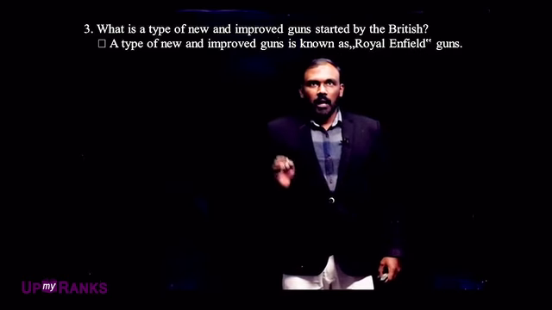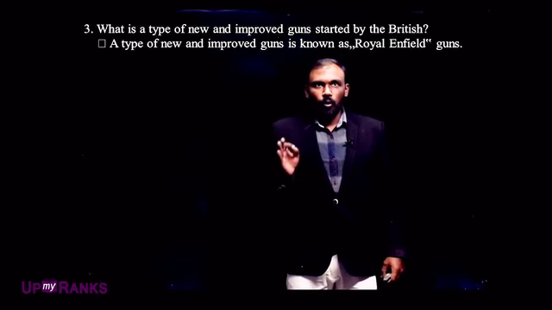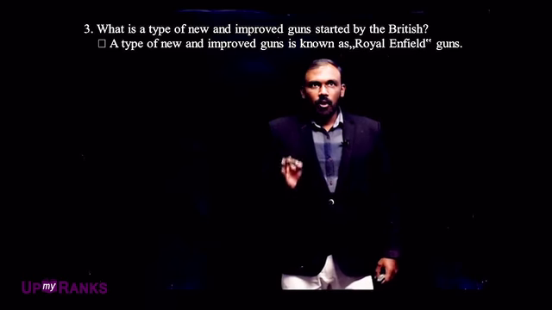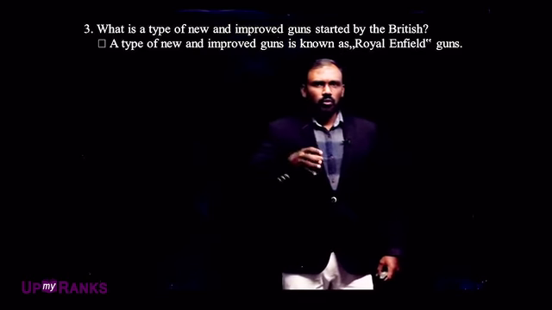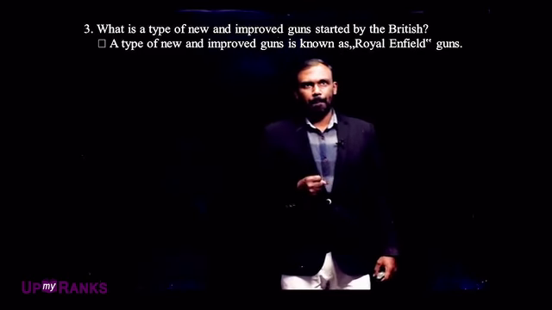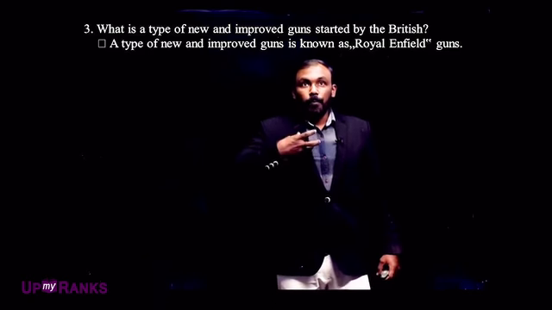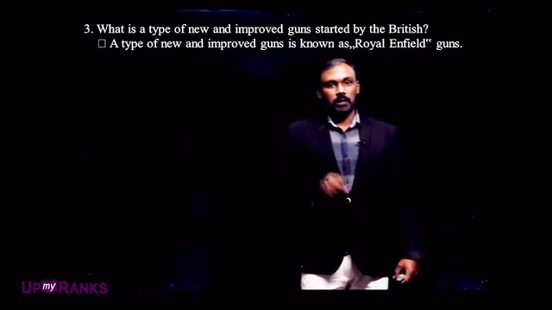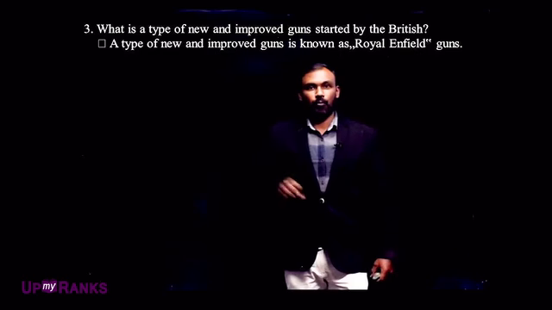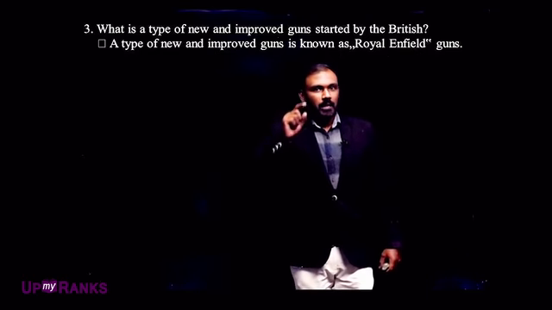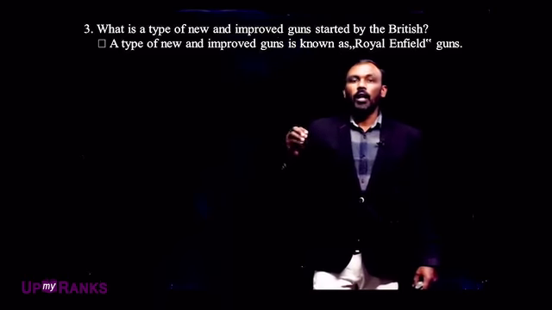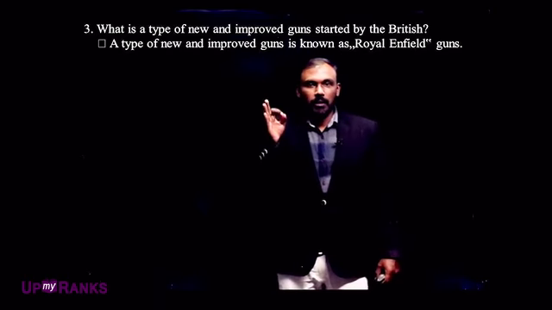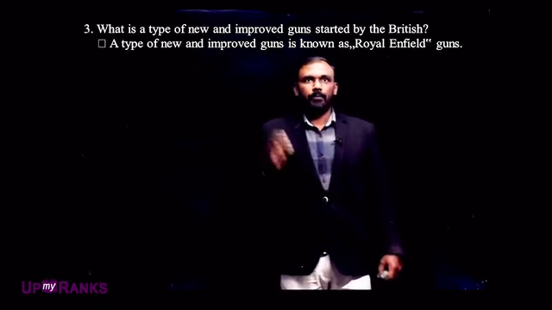What is the type of new and improved guns introduced by the Britishers? In this 1857 revolt, the Britishers used a new type of weapon, new improved guns. What is the name of that gun? Because even that gun became one of the reasons for the 1857 revolt. Then what is the name of that new improved gun?